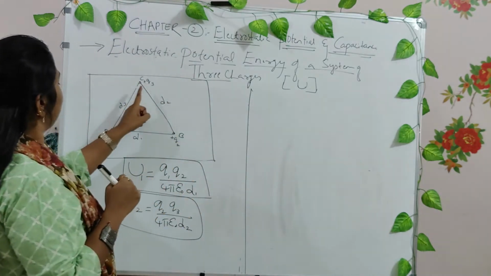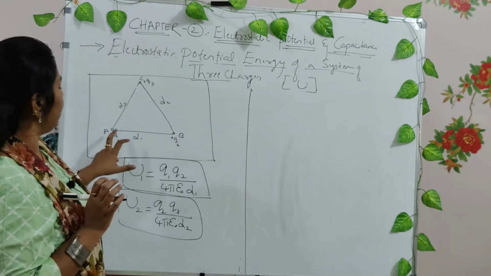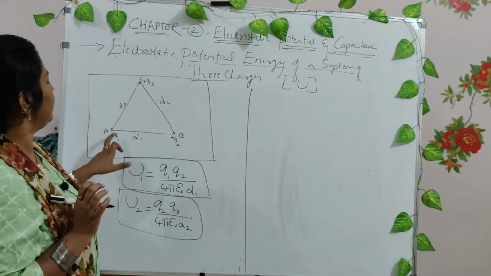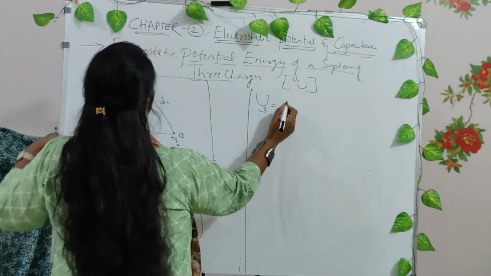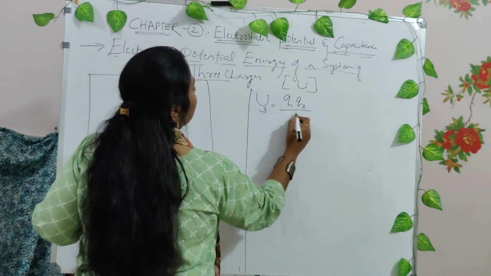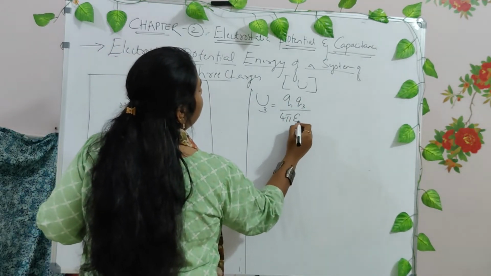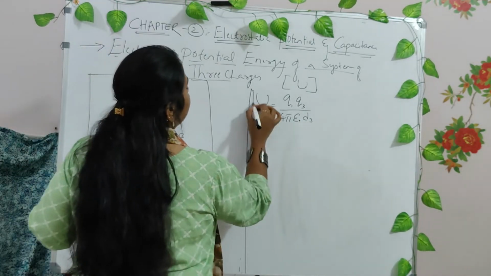Now, you consider only Q3 and Q1, and there is no Q2 at all. Then how do you write the potential energy between these two? It can be written as U3 is equal to Q1 Q3 divided by 4 pi epsilon naught D3. Right?